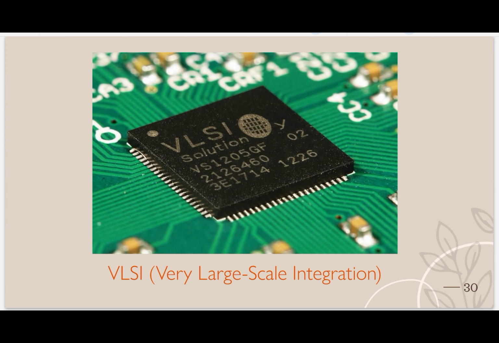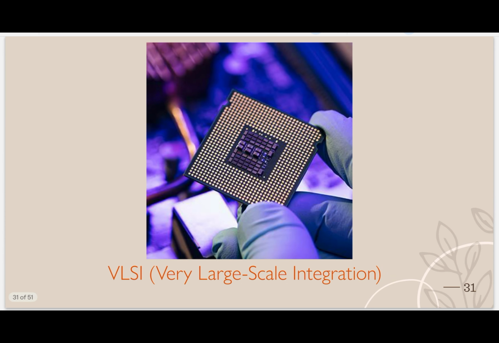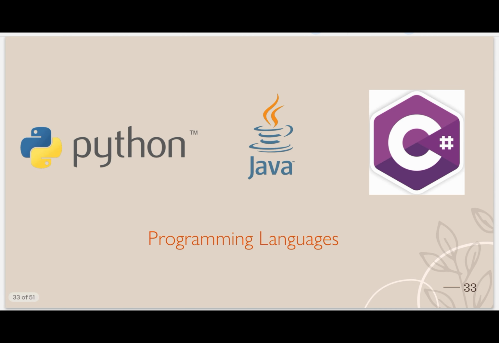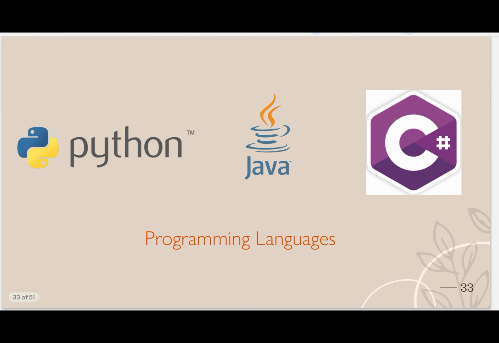See, this is an image of ULSI, full form very large scale integration. See how small the chip is. It could hold many transistors. You see this small dot, we can say like that. These are all small ICs. See how many ICs can fit into one VLSI. This is another image. This is the symbol of Python. This is the Java symbol, and this is the C# symbol. These are all programming languages.